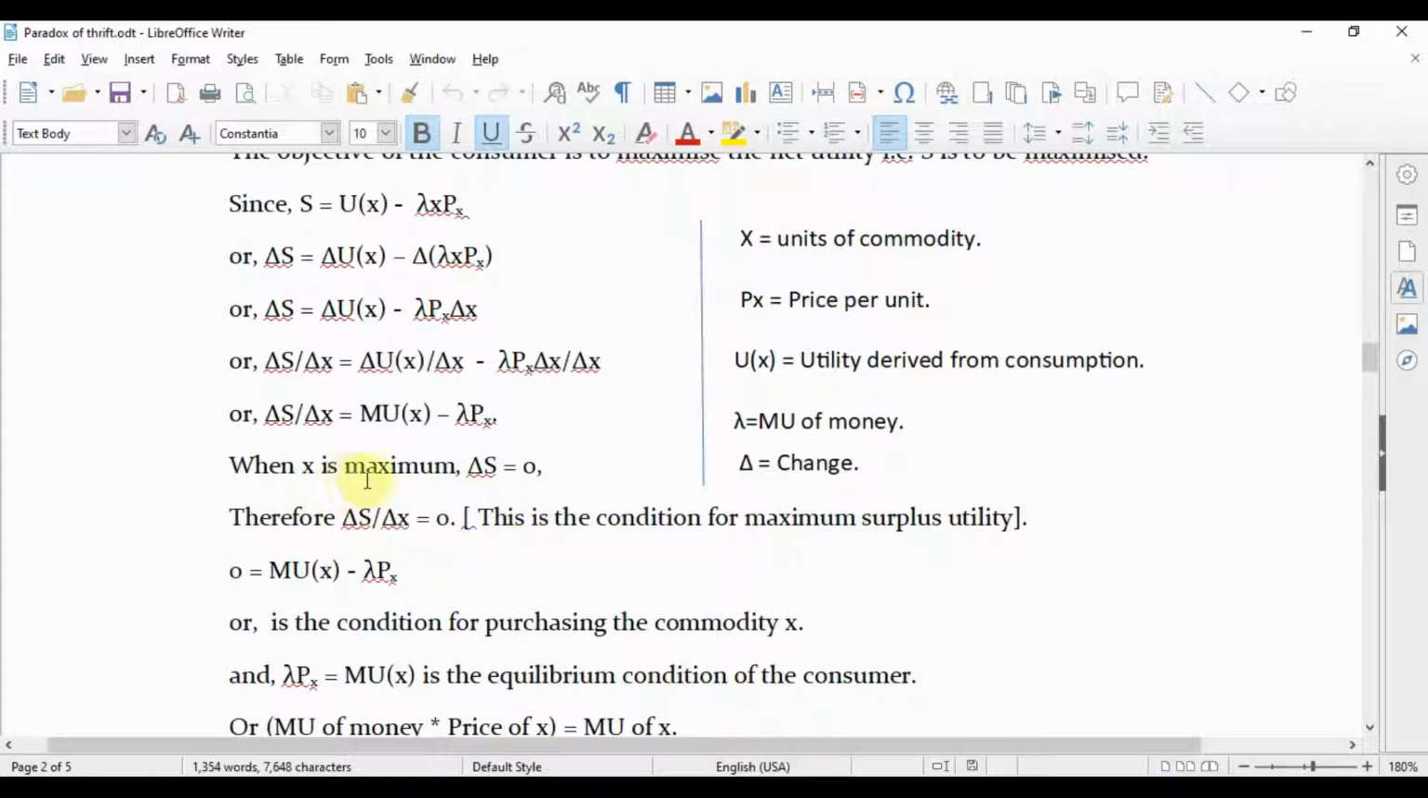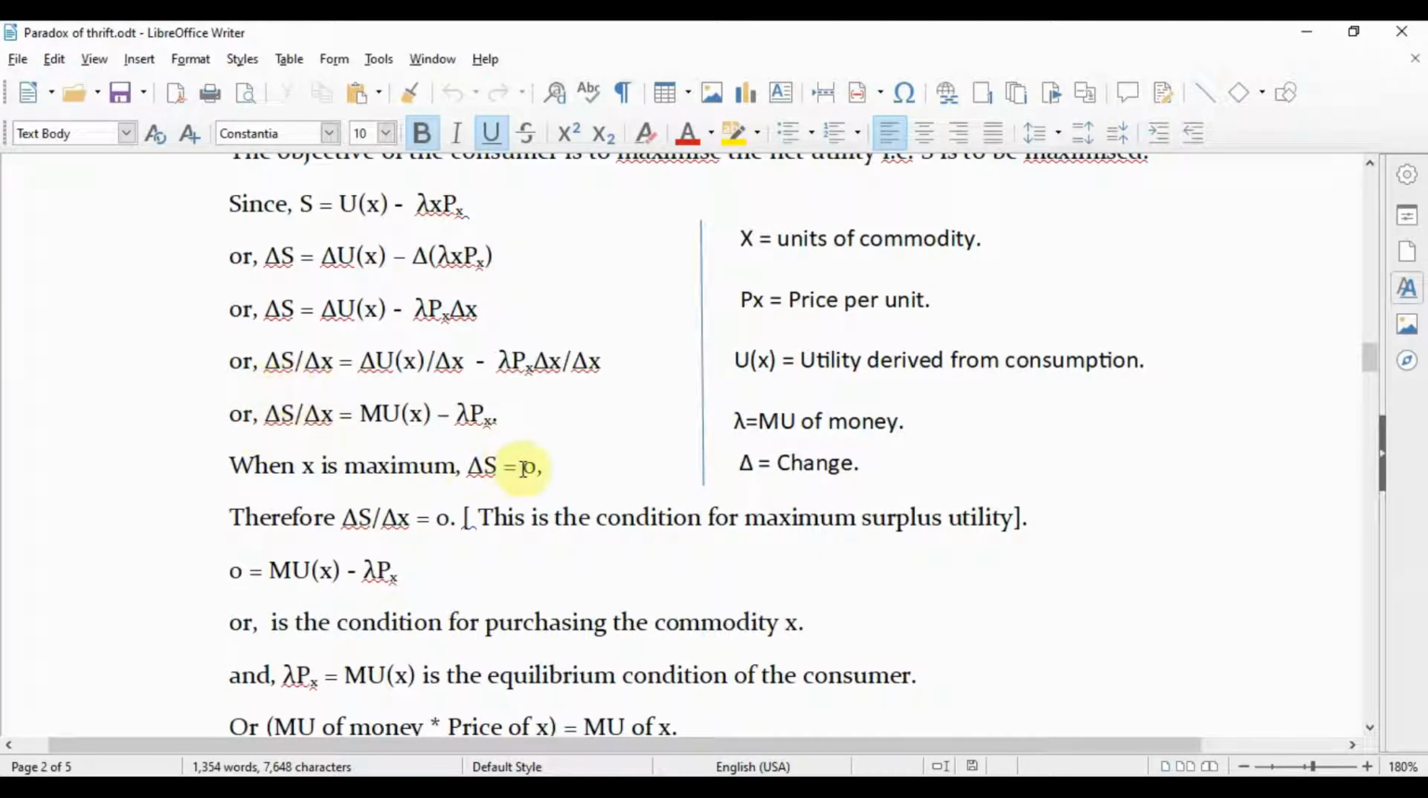When S is maximum, delta S equals 0. So delta S divided by delta X equals 0. This is the condition for maximum surplus utility. We have used this symbol delta, equals change, only for those students who do not understand the concept of derivatives. If one understands the concept of derivatives, he would know that delta S divided by delta X is nothing but the first order derivative.